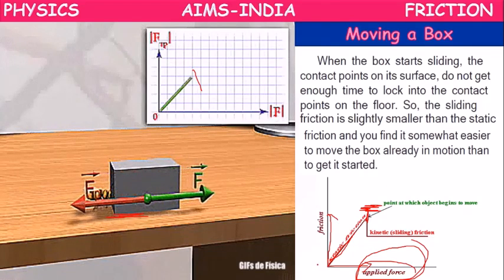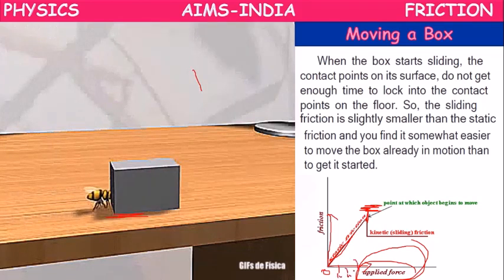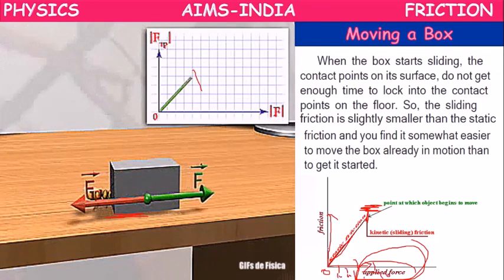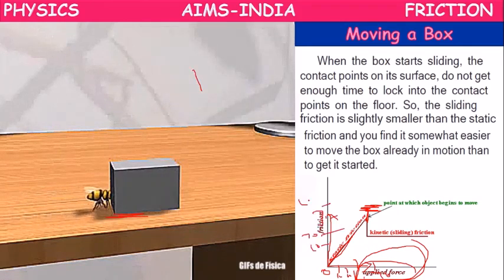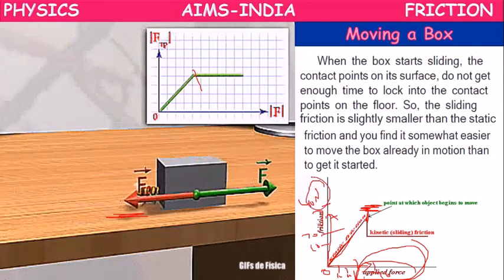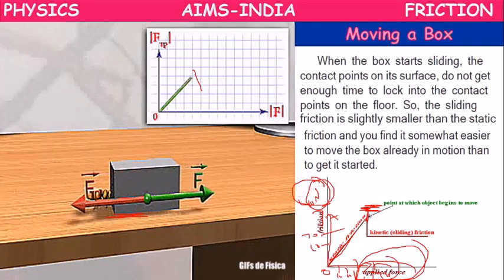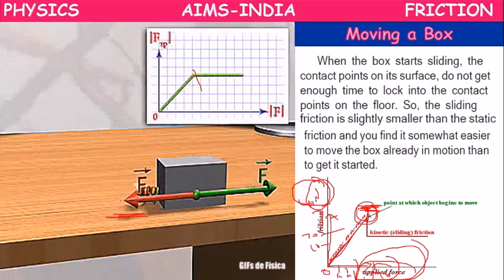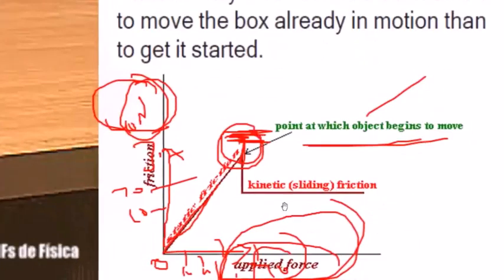Suppose we start from 0: applied force 10, 20, 30, 40, and frictional force also 10, 20, 30, 40, like that it will increase. At 40 newtons, when applied force is 40 newtons, frictional force is also 40 newtons, and now the block is ready to move. Let the point at which the block begins to move be 40 newtons.